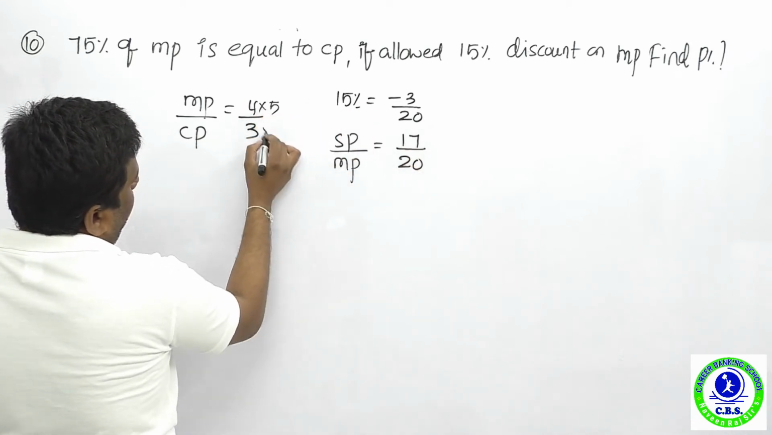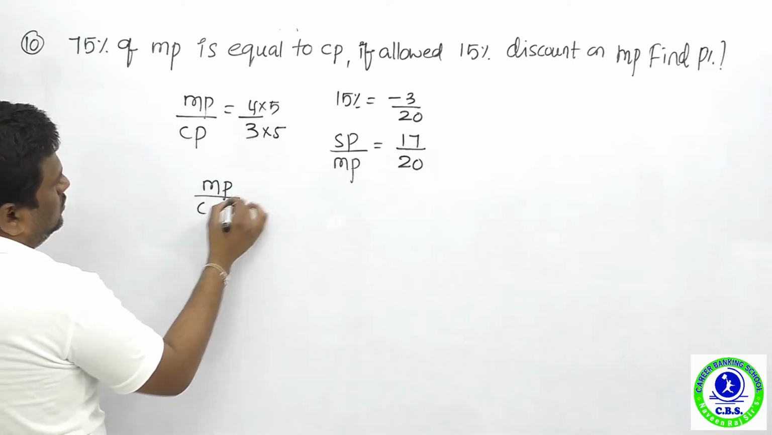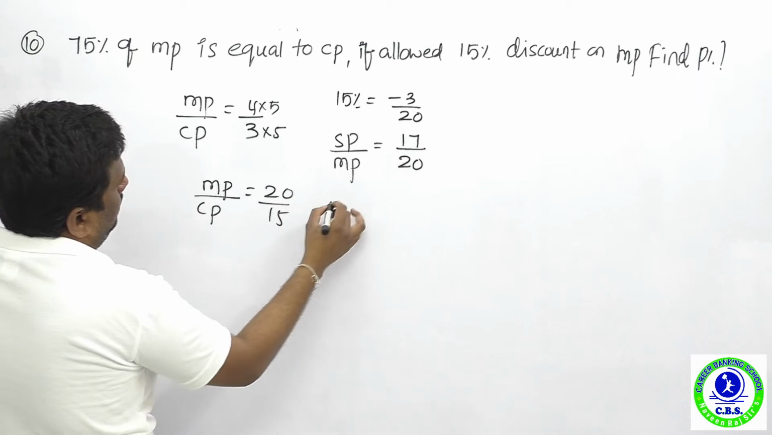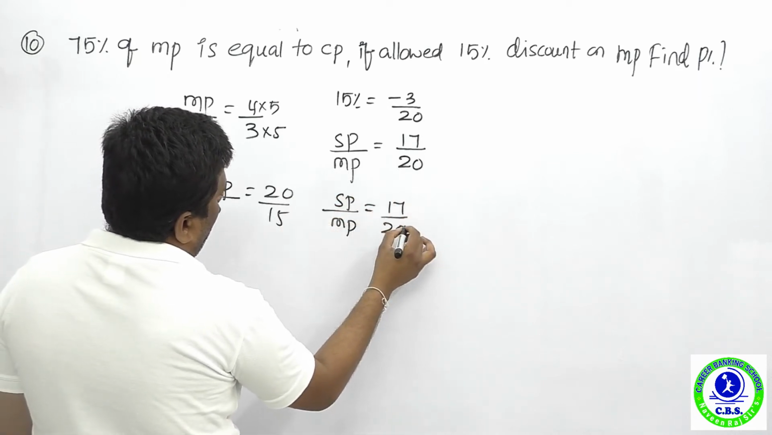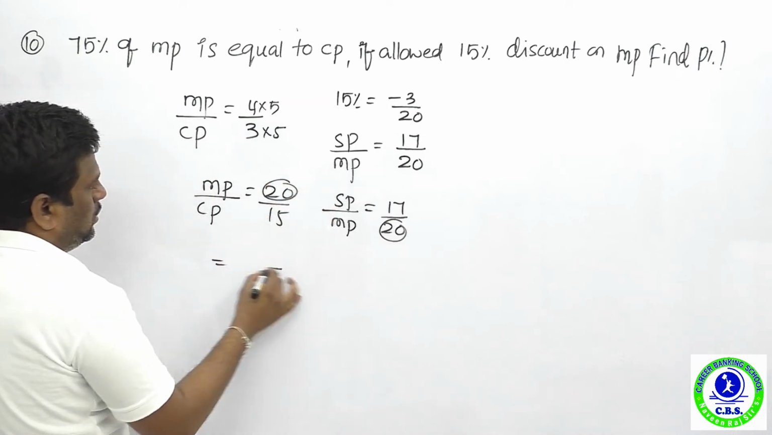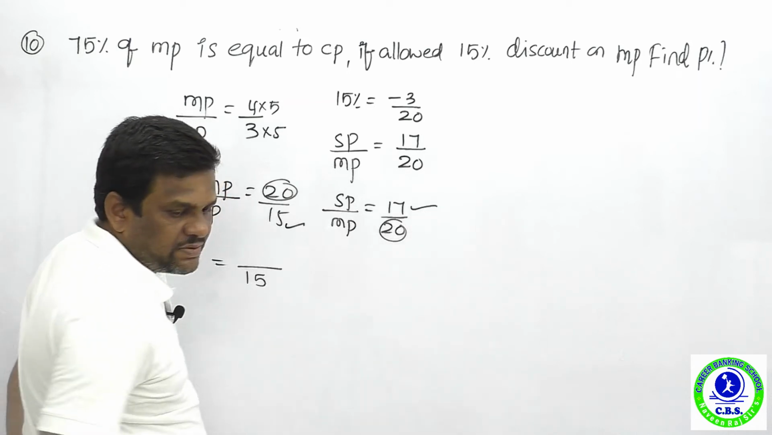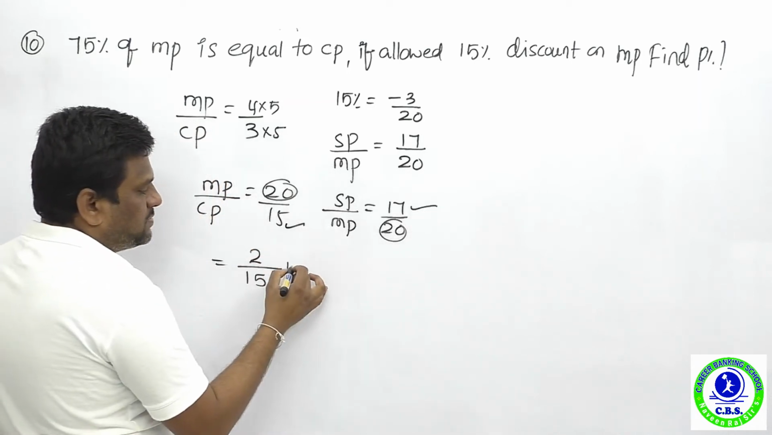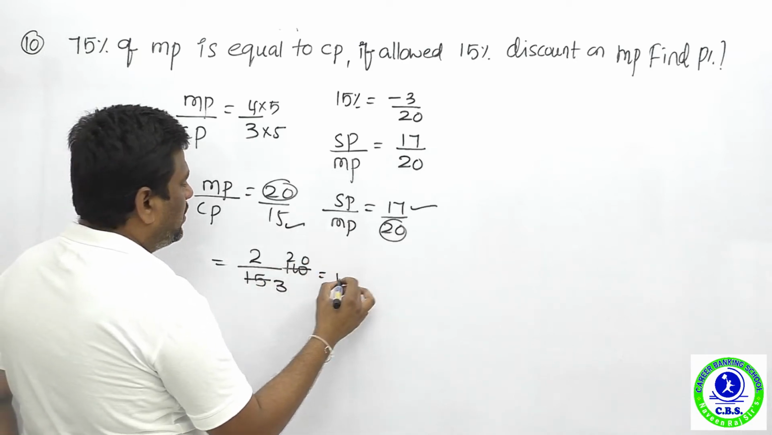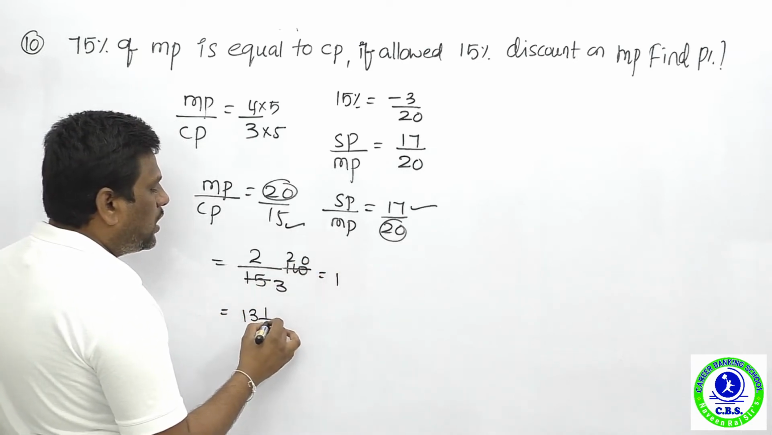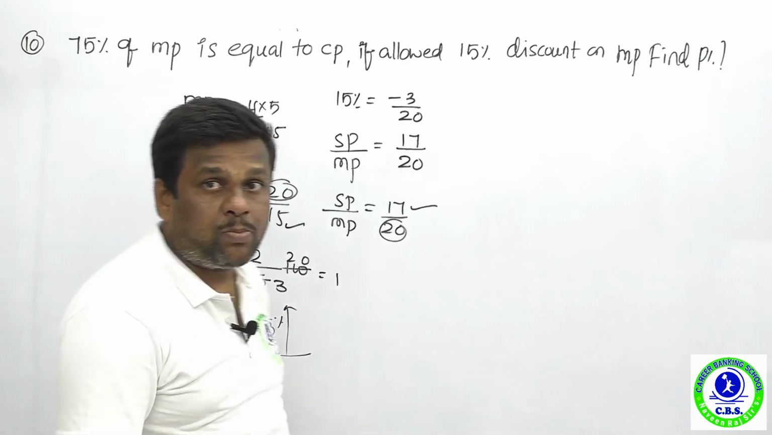You need to multiply it by 5. Therefore market price upon cost price is 20 upon 15, and selling price upon market price is 17 upon 20. Now the 20s are both cancelled. Cost price is 15 rupees, selling price is 17 rupees. What is the profit? 2 rupees. Percentage, how much? 2 upon 15 into 100, that is 13 and 1 by 3% profit. 13 and 1 by 3% is the answer.